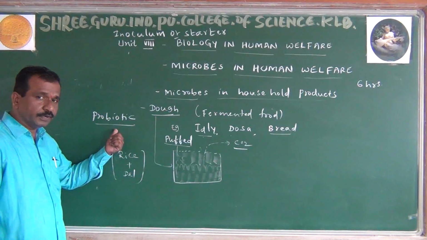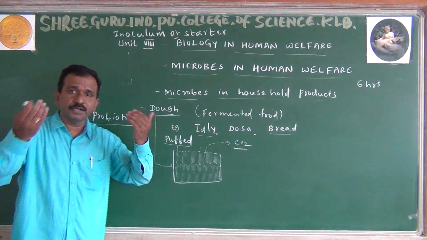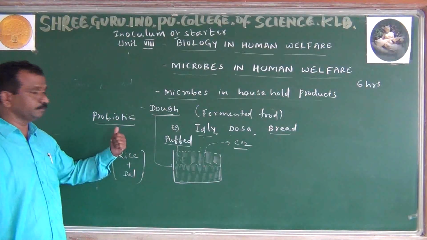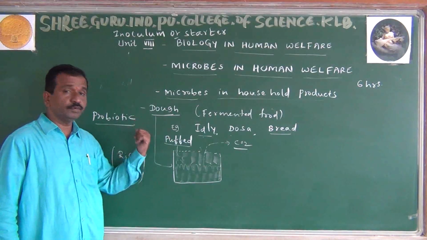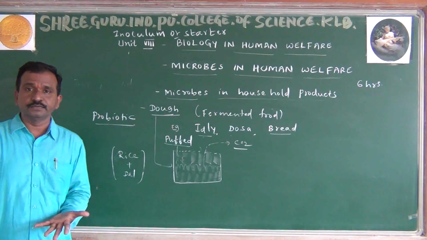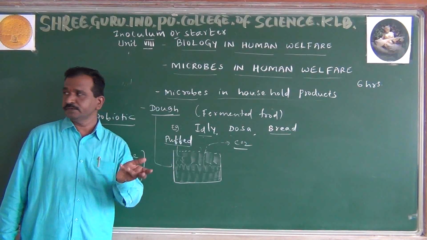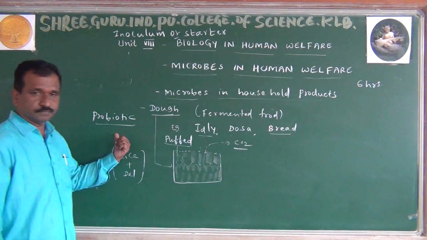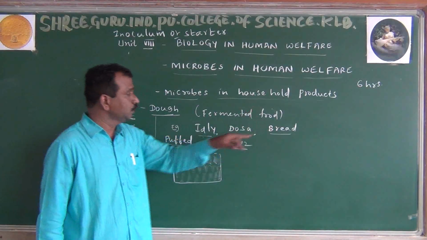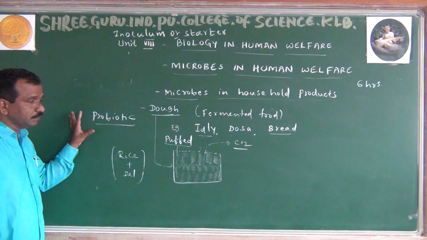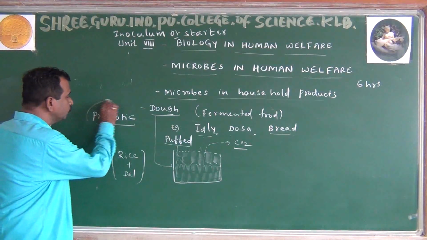Why are they called probiotics? It is opposite to antibiotic. Probiotic means live microorganisms we are collecting, that is called a probiotic. Live microorganisms we are collecting, that is the probiotic, which is going to be used. When sugar breaks, automatically sugar patients are also going to be collecting this. So in this way bread is also there. Apart from that, even dosa is also there. These are the food products that are considered as probiotics.